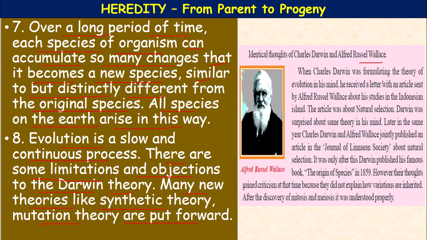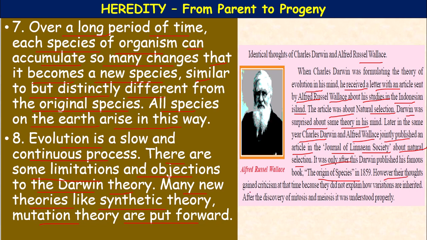When Charles Darwin was formulating the theory of evolution in his mind, he received a letter with an article sent by Alfred Russel Wallace about his studies in the Indonesian island. The article was about natural selection. Darwin was surprised to find the same theory in his mind. Later in the same year, Charles Darwin and Alfred Russel Wallace jointly published an article in the Journal of the Linnean Society about natural selection. It was only after this that Darwin published his famous book, The Origin of Species, in 1859.